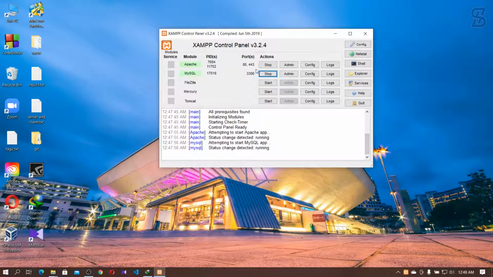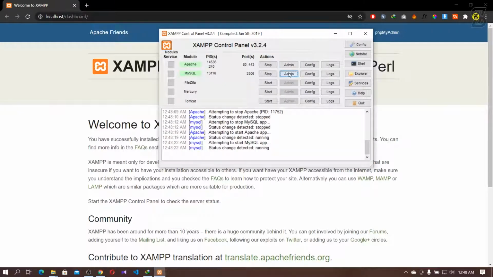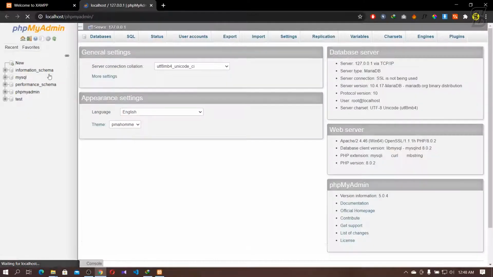If you want to visit its admin page or visit its web page, simply start it and click here admin for Apache. Let's open a new tab for Apache server, or you can visit here to click the MySQL admin. Here you can see the localhost phpMyAdmin server. So that's it.